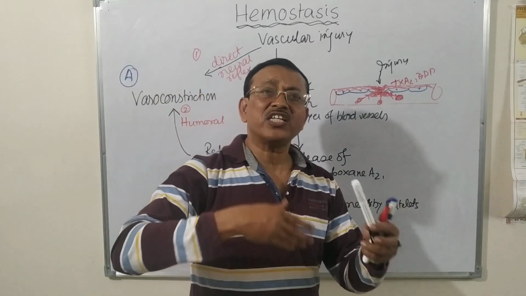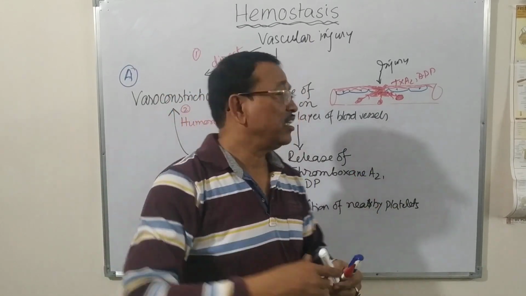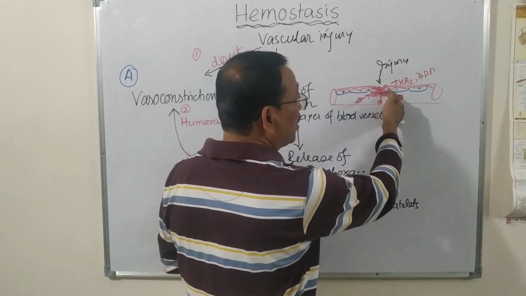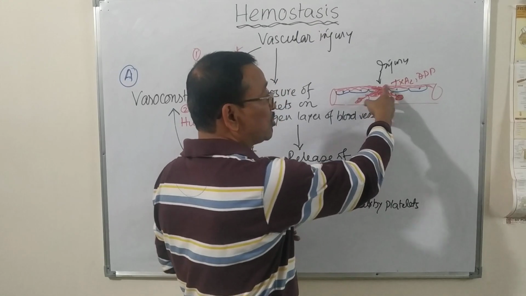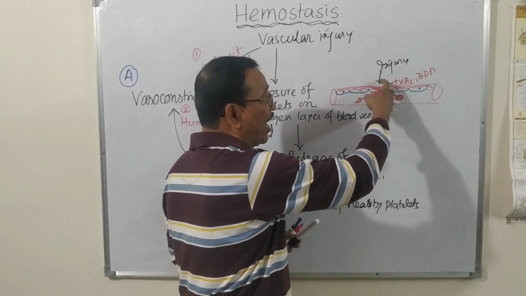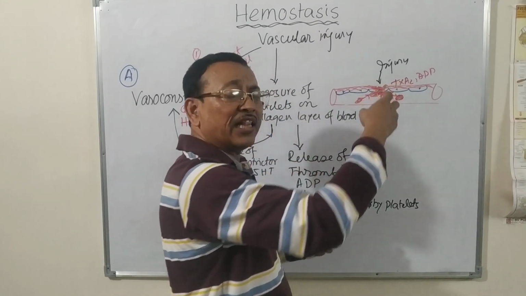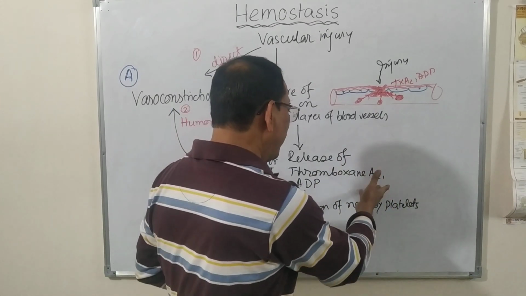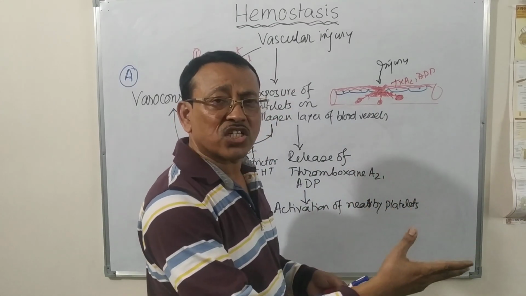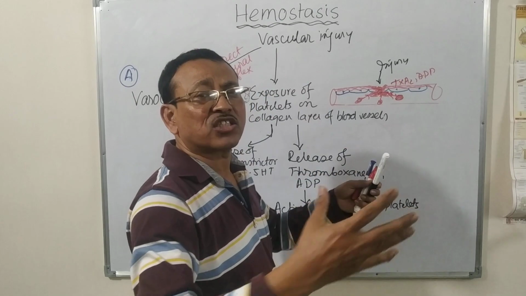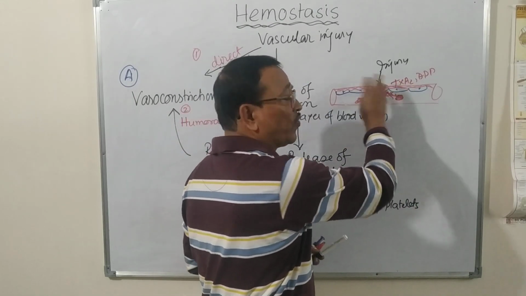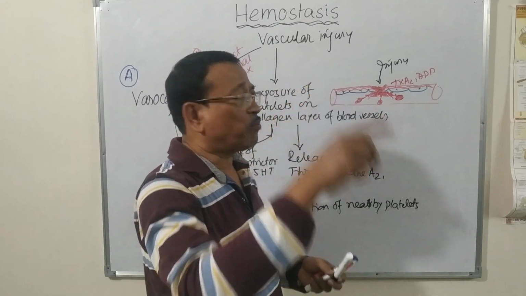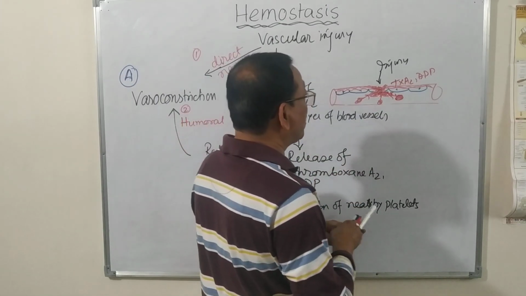Now what happens? This will initiate the positive feedback cycle. That means they will again go there, become sticky, form the pseudopodia, adhere on the injured site, and release thromboxane and ADP in more concentration, and thereby more attraction, more calling of the nearby platelets to the injured site. So this is a positive feedback process.